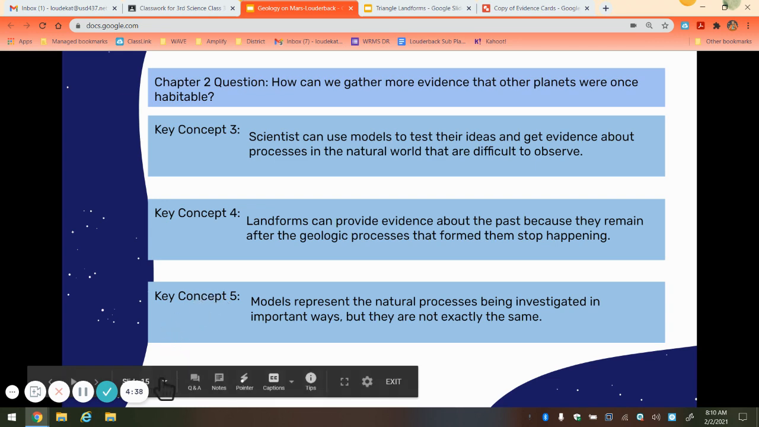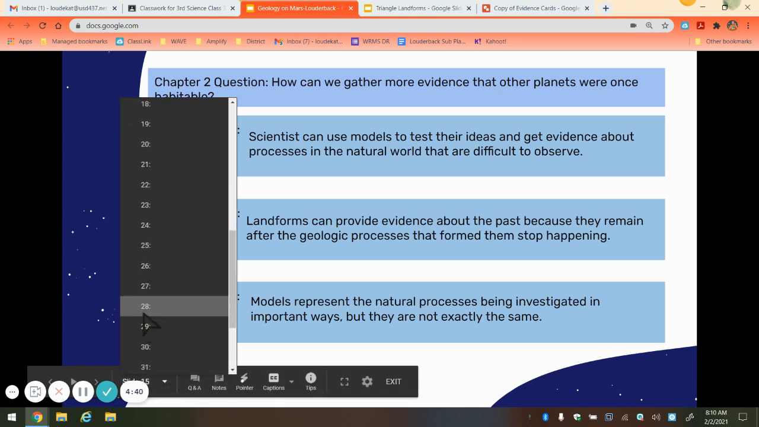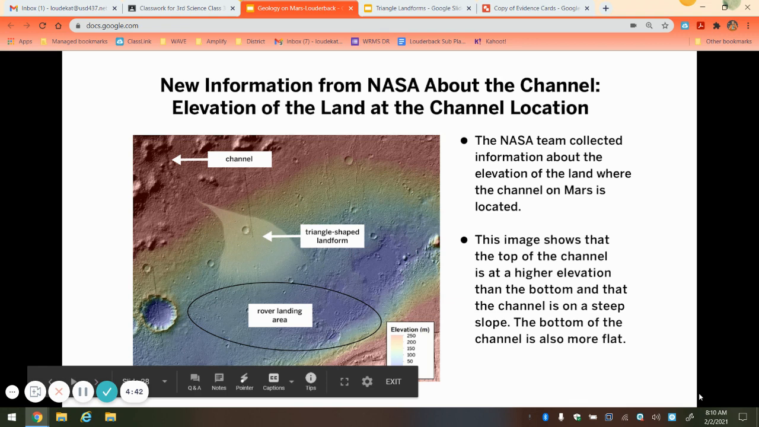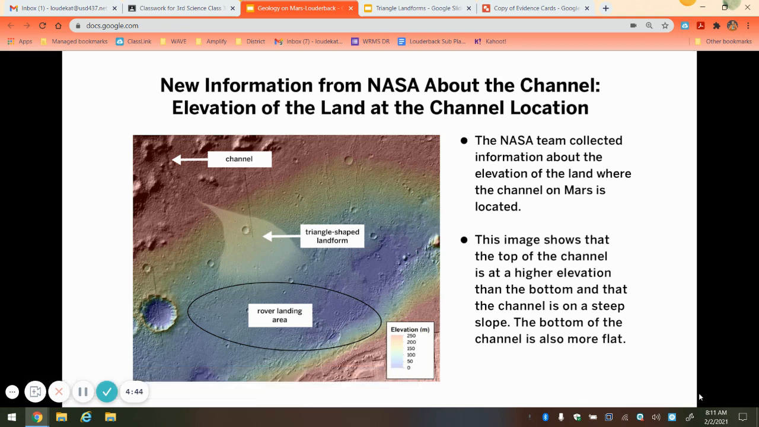At this point, we're going to go ahead and start slide 28. So on slide 28, we have some new information regarding the channel on Mars. NASA has been very nice to share this information with the Universal Space Agency. I'd like to remind you that you work as a planetary geologist for the Universal Space Agency.